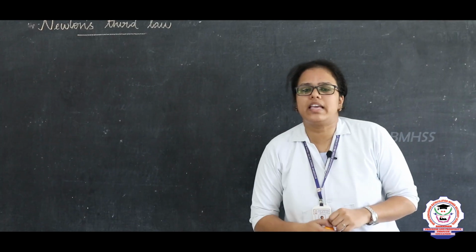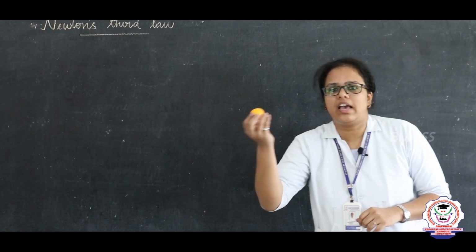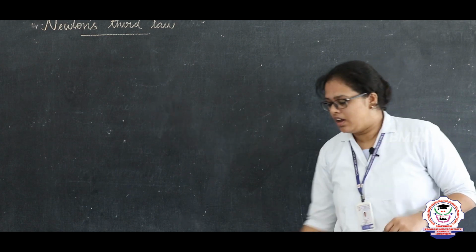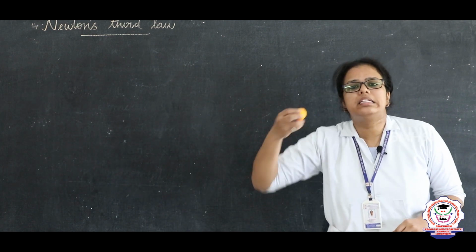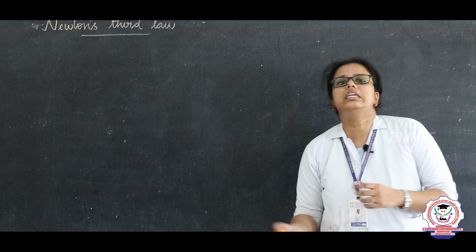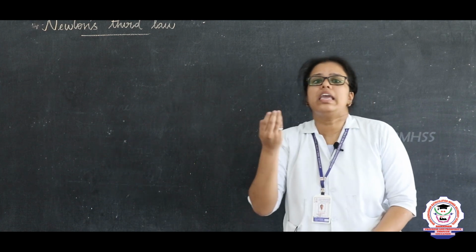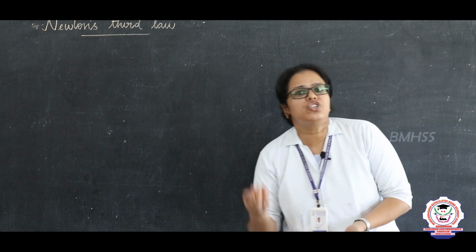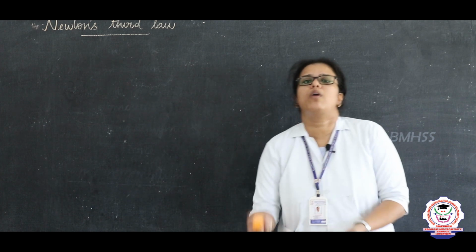Now we are going to see the examples of Newton's third law. See, I have a ball. I am going to hit this ball on the floor. Here the ball exerts a force on the floor. In turn, the floor exerts an equal force on the ball. Since the direction of the force is opposite, the ball bounces back here.